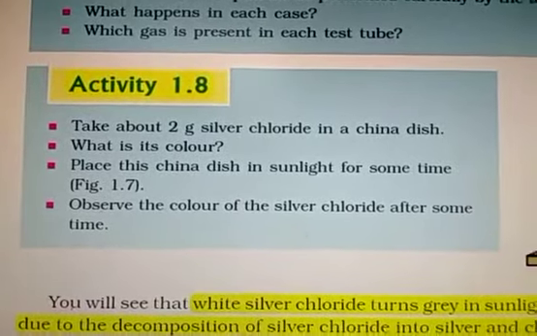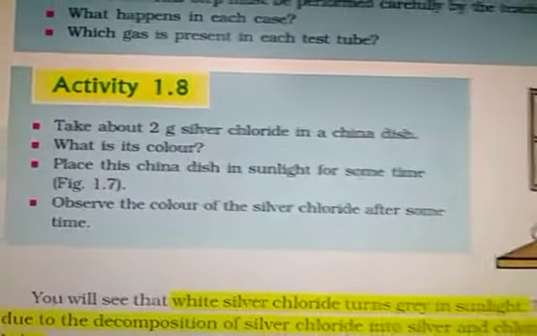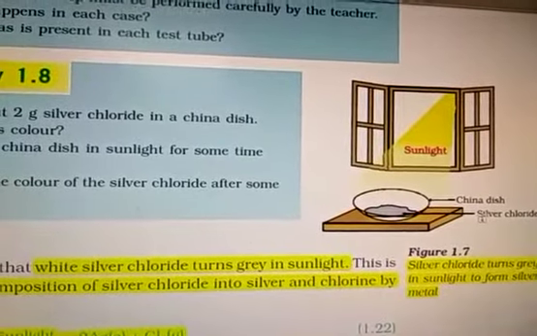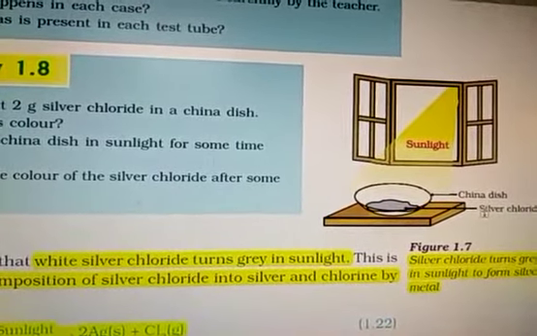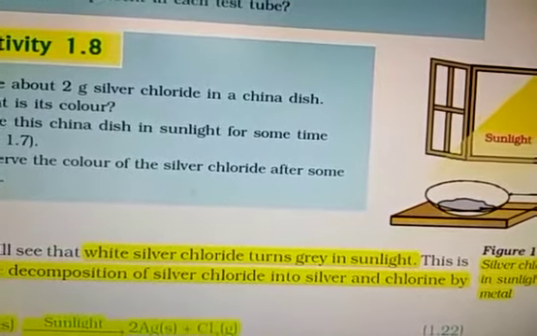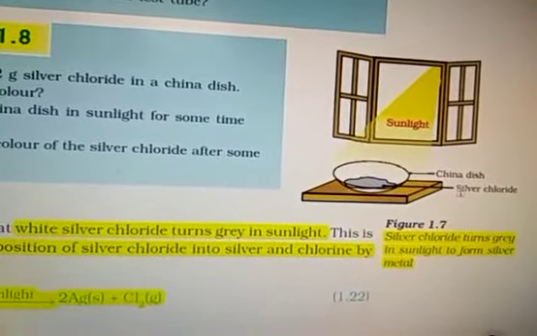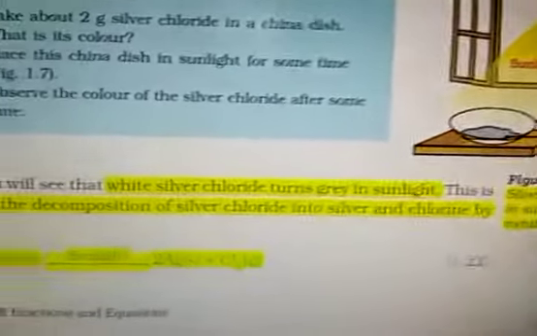For this, we do Activity 1.8. We take a small amount of silver chloride in a china dish as in the diagram. We expose it to sunlight. After some time, it changes to gray in color. Silver chloride is white in color. When exposed to sunlight, it changes to gray.